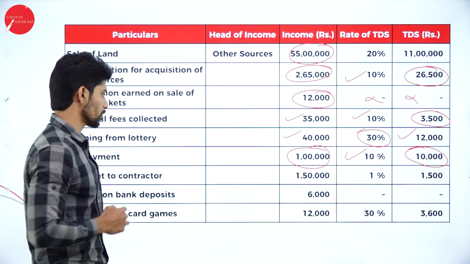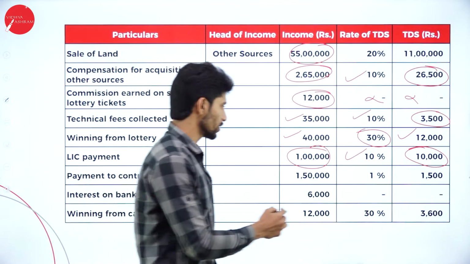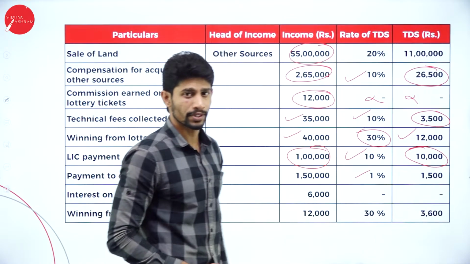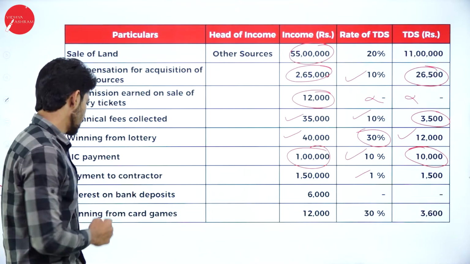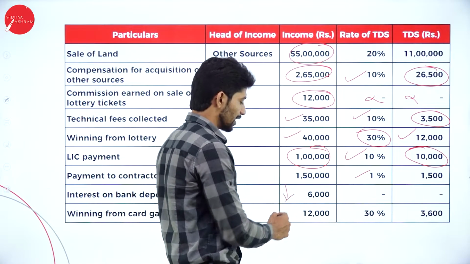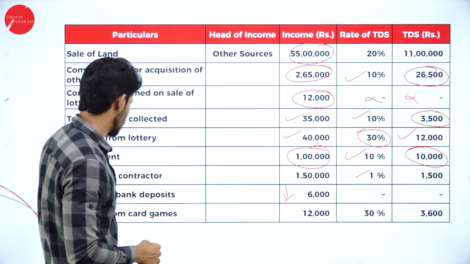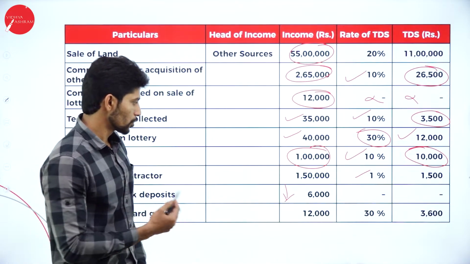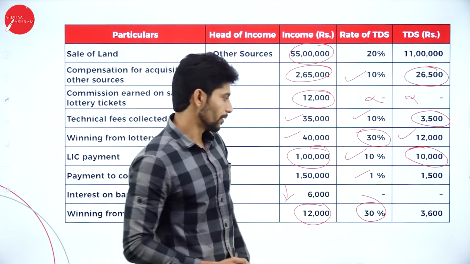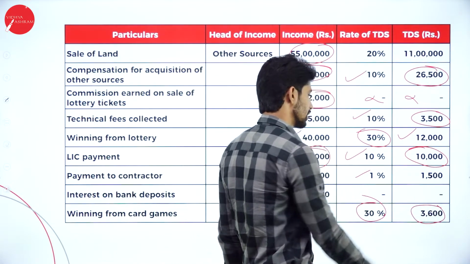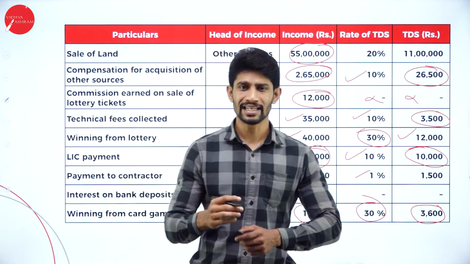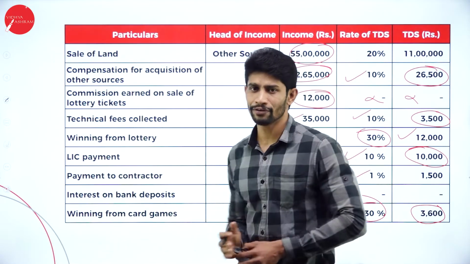Next one, payment to contractor 1,50,000, 1% is applicable and 1,500 rupees will be the TDS value. Interest on bank deposit 6,000, so less than the limit, so no TDS is applicable. Winning from card game 12,000 is the value, 30% is the TDS applicable and the value comes to 3,600. So this is how we are supposed to compute the TDS with respect to different kinds of incomes.